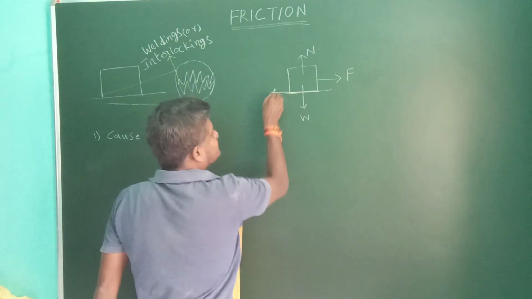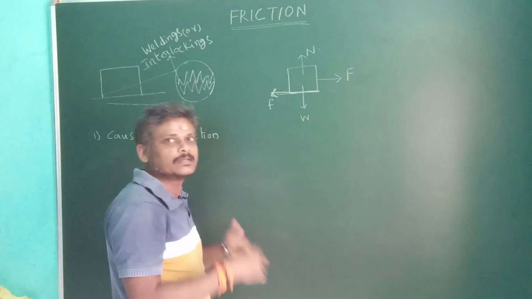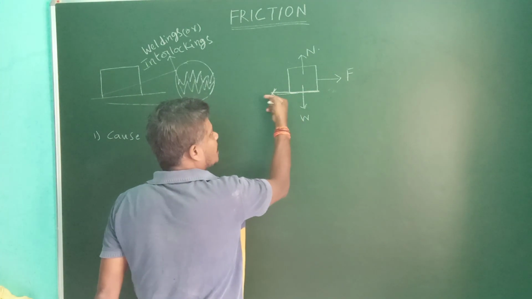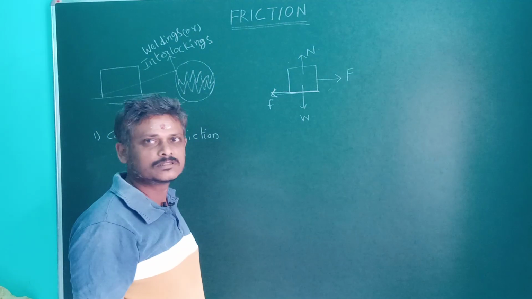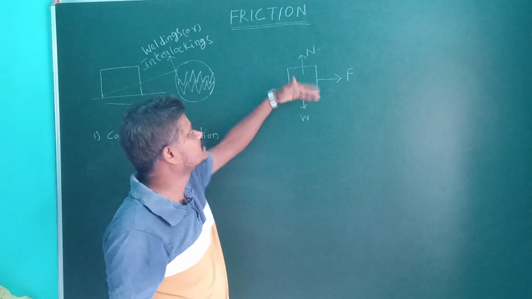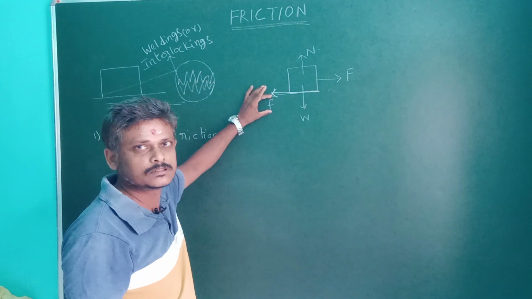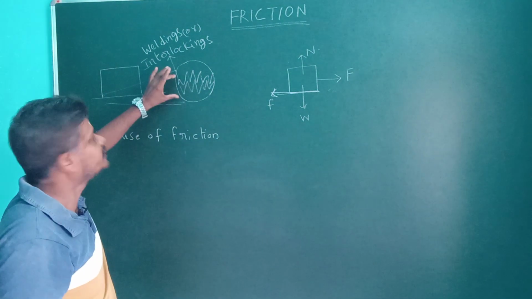This is a tangent, this is also a tangent, but when the object is moving or it is about to move, then frictional force arises in opposite direction of the external force. This force is called frictional force. Here many forces will be there, but this small f represents frictional force. What is the cause of friction? Cause of friction is nothing but irregularities.